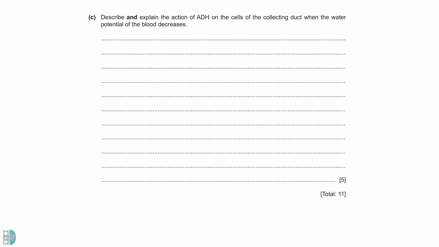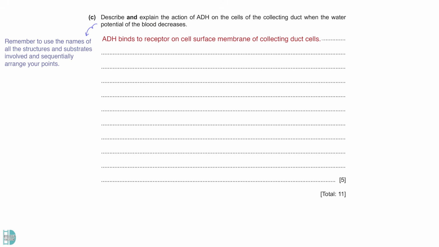C. Describe and explain the action of ADH on the cells of the collecting duct when the water potential of the blood decreases. When you talk about the action of ADH, make sure you use the names of all the structures and substrates involved and sequentially arrange your points. When ADH arrives at the kidney, it binds to the receptor on the cell surface membrane of collecting duct cells. Then, G proteins and adenylate cyclase are activated. A second messenger called cAMP is produced.